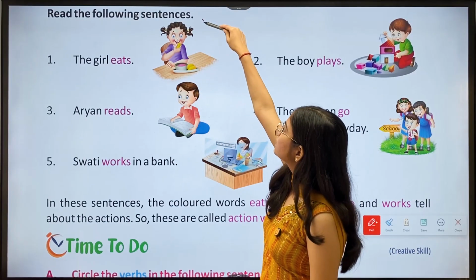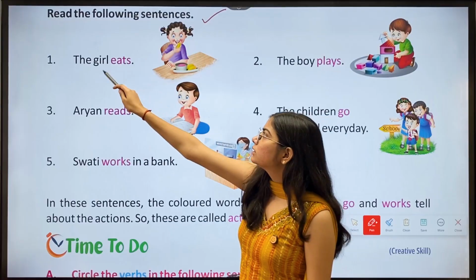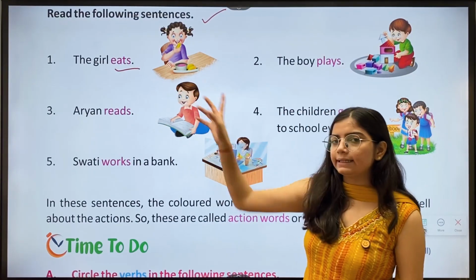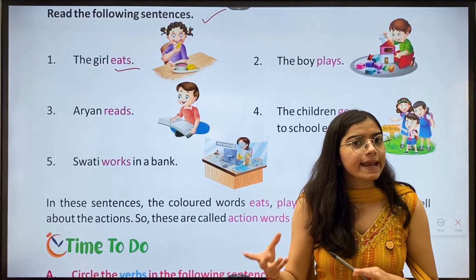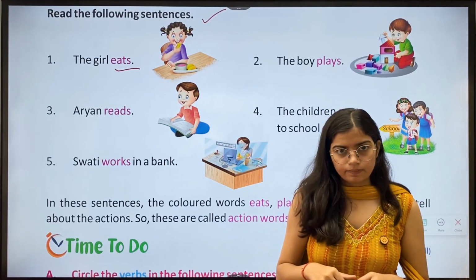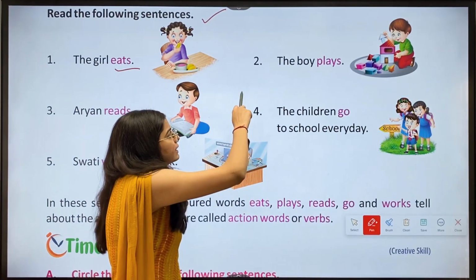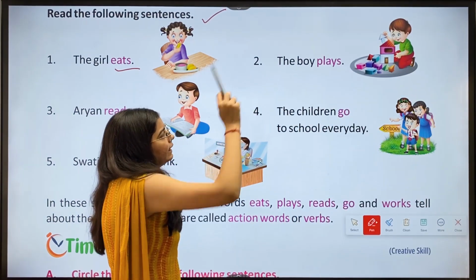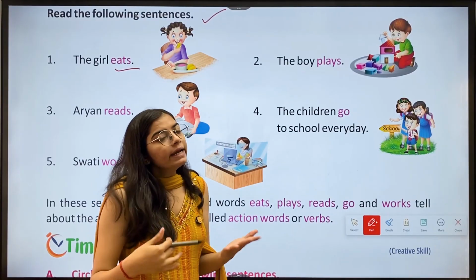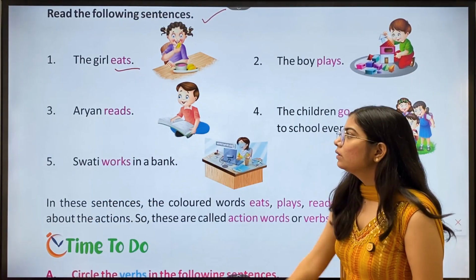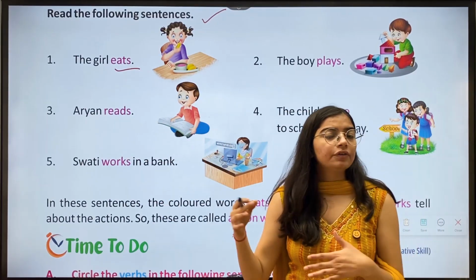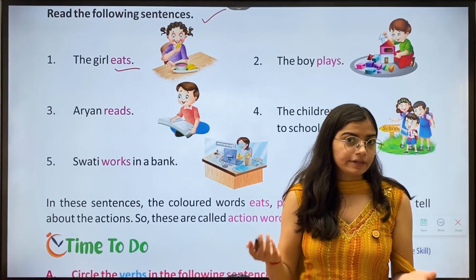Read the following sentences. First, the girl eats. Now, here is the highlighted word which is eats, which tells what the girl does. Okay. Now, second, the boy plays. Now, plays tells what the boy does. Now, third, Aryan reads. Now, reads tells us what Aryan does.